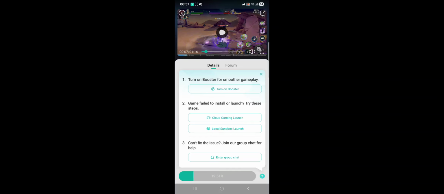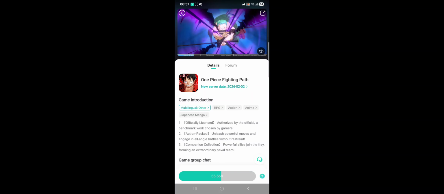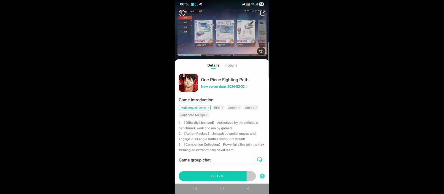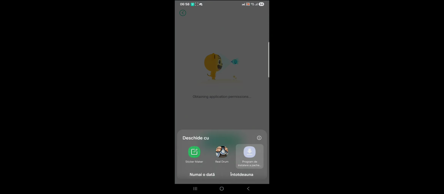While the app is downloading, we can see the trailer. It's a pretty nice trailer, and overall it's a really nice game, so I would kindly suggest you to download it, because especially now since Gear 5 has been released, it's a great opportunity for you to have such an amazing character in your inventory.